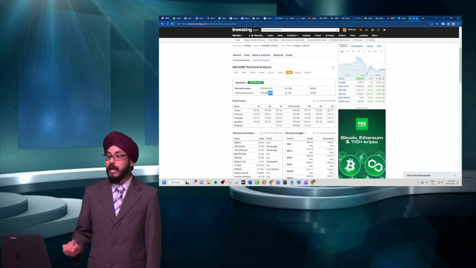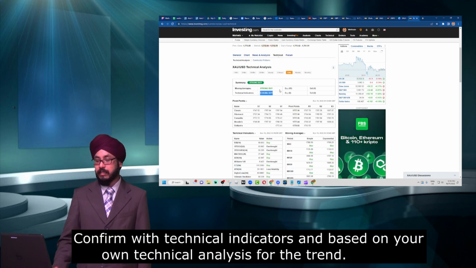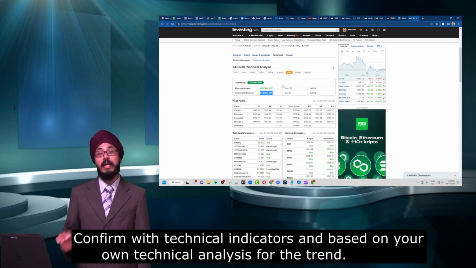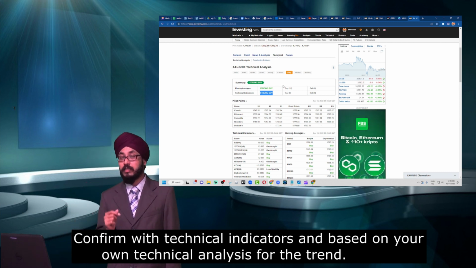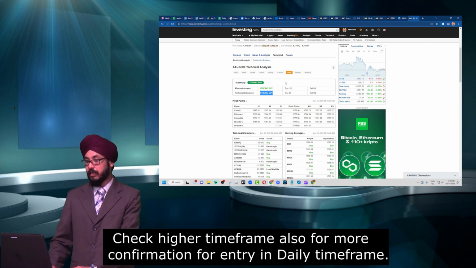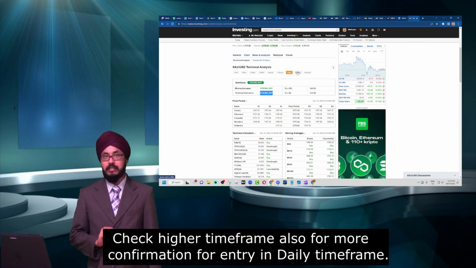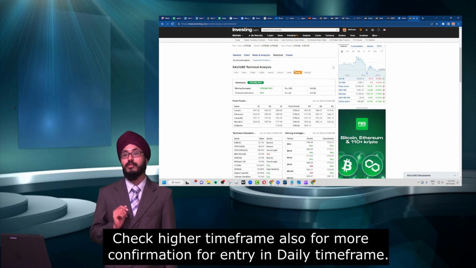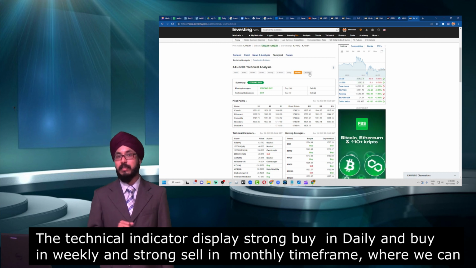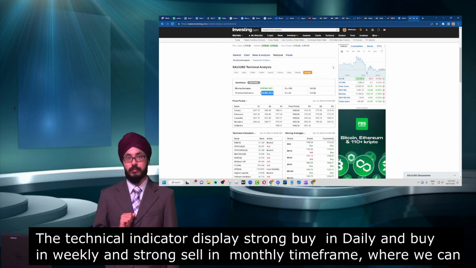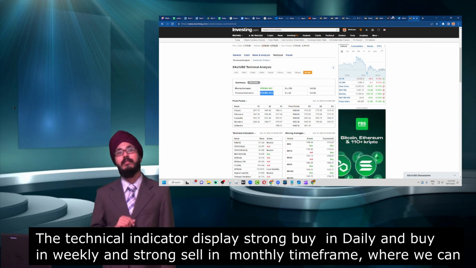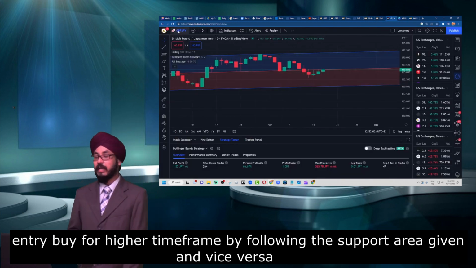What we will have to do now is see what our technical indicator indicates at the daily. As we are able to see here, our technical indicator is indicating a strong buy, and we will have to do another check with our higher time frames, which are the weekly and also the monthly. At the weekly, our technical indicators are also showing a buy, and at the monthly, a strong sell.